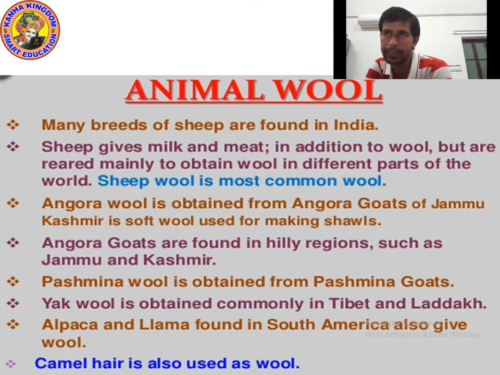Now point number 3. Angora wool is obtained from the Angora goat of Jammu and Kashmir. It is soft wool used for making shawls. I already told you about it.